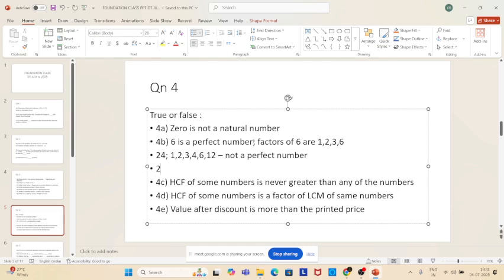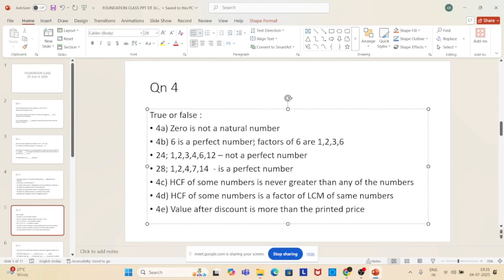So now let us look at 28. Is it a perfect number? Yes, sir. Let's see: 1, 2, 4, 7, 14. Add all these things. It's 28. So it is a perfect number. So the number where if you add all the factors, if it comes to that number, then it's called a perfect number. Okay.